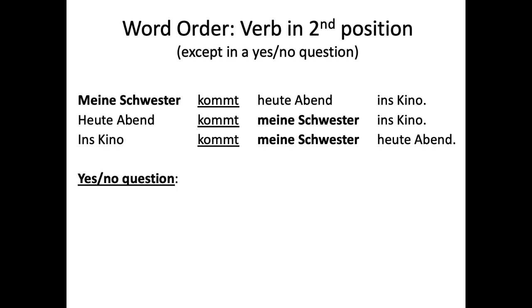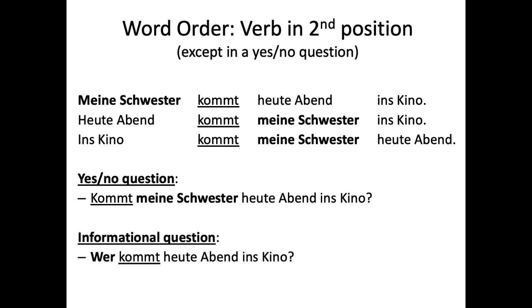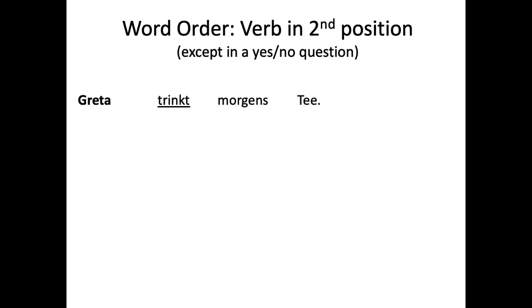But the verb is always in the second position. Except for a yes or no question, then you put the verb first. Kommt meine Schwester heute Abend ins Kino? Or maybe, wer kommt heute Abend ins Kino? Wann kommt meine Schwester ins Kino? So all sorts of different possibilities with the word order rules.